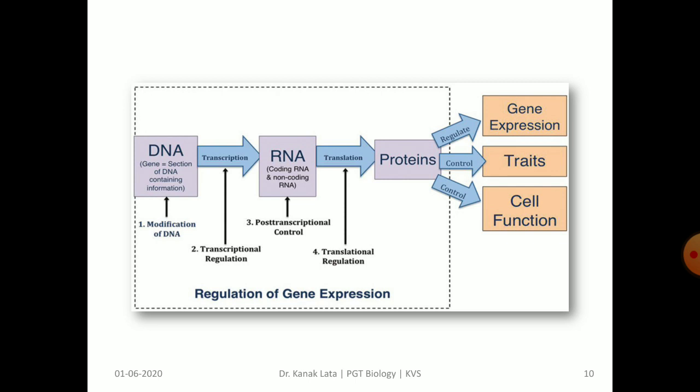In the given figure, you may observe the regulation of gene expression. When protein is synthesized after the translation process, the protein regulates gene expression. It also controls the trait and the cell division.